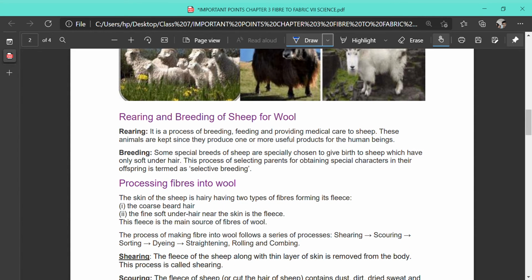What is breeding? Some special breeds of sheep have very soft under hair. They are chosen, that is the parents, the mother and the father, are chosen to give birth to sheep, and this process of selecting parents for obtaining special characteristics in their offspring is known as selective breeding. So before rearing, breeding is done, and breeding is the process of selecting a good variety of sheep parents, male and female, to obtain a good variety of offspring so that good quality wool can be obtained.